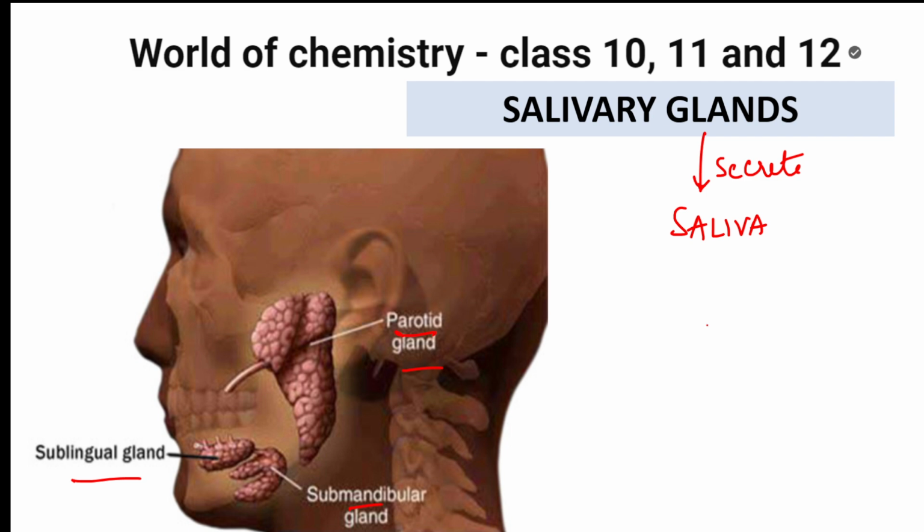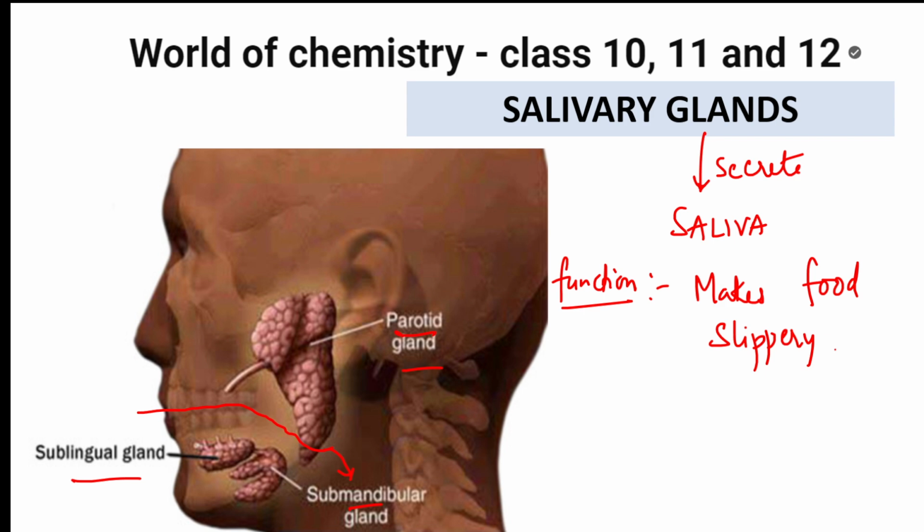I'll write the functions, students, because the examiner will ask you these only. When you're eating, the food is gradually slipping into your esophagus. So what does saliva do? It makes food slippery. To engulf or swallow the food, I need saliva, the wetness. When the food is slippery, it is easily swallowed. Am I right, students?